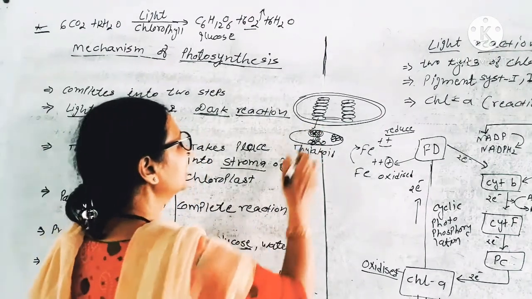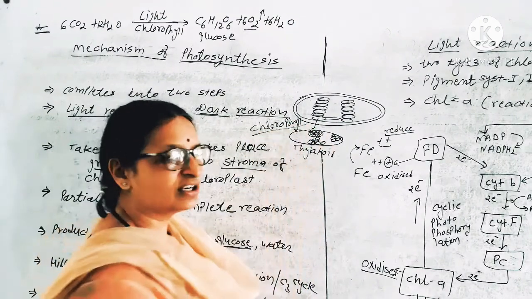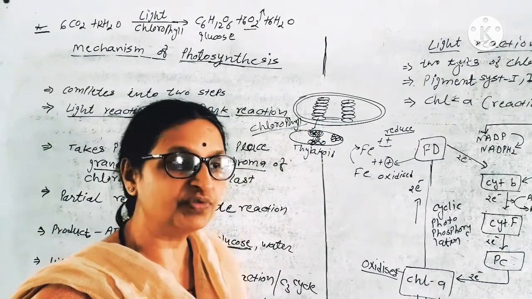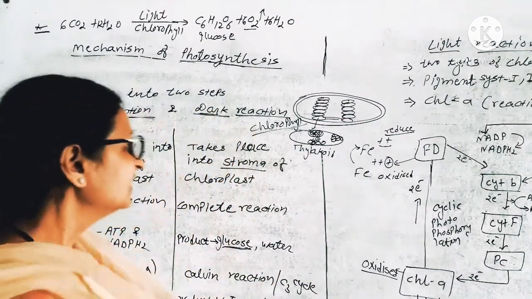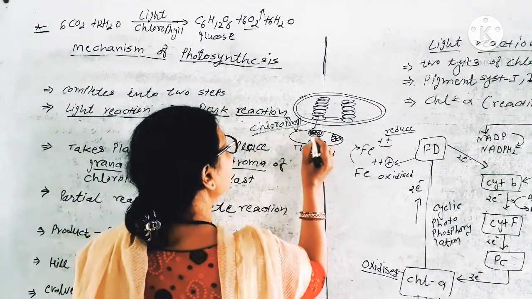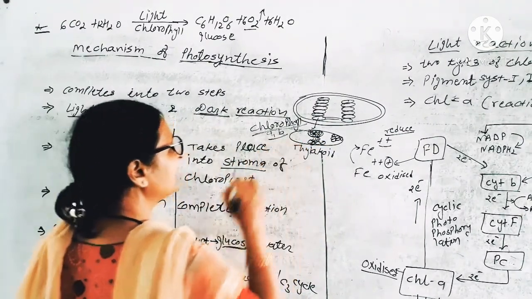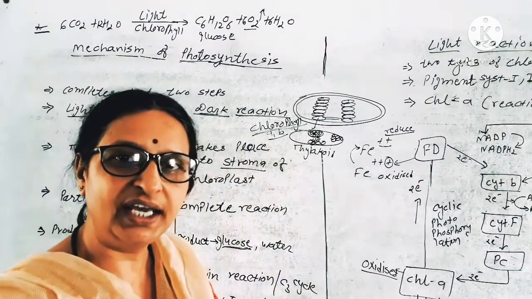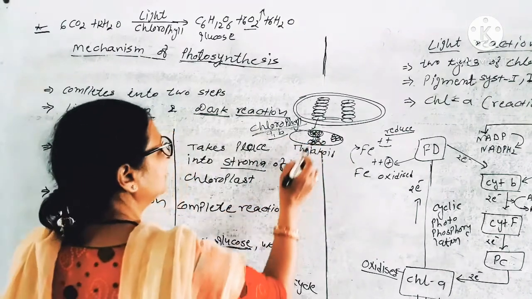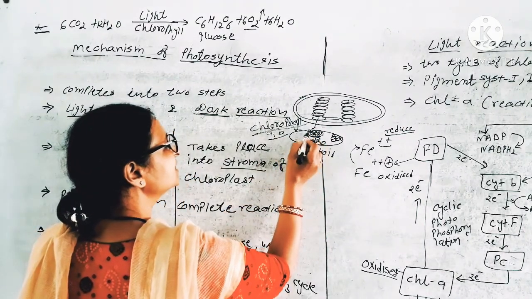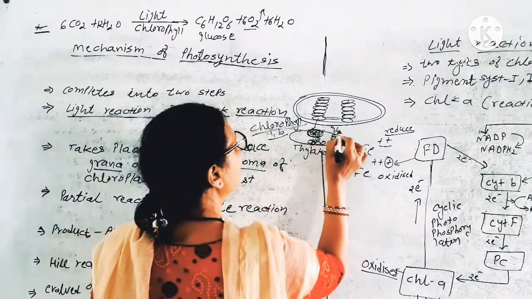In one quantasome there are numerous chlorophyll molecules. We know that chlorophyll molecules are of different types: chlorophyll A, B, C, D, E, bacteriochlorophyll, bacterioviridin. So here chlorophyll molecules are found in the bunch of the grape. Mainly chlorophyll A and B are found abundantly in the thylakoid. So this is the complete unit for photosynthesis, and this unit is called quantasome.